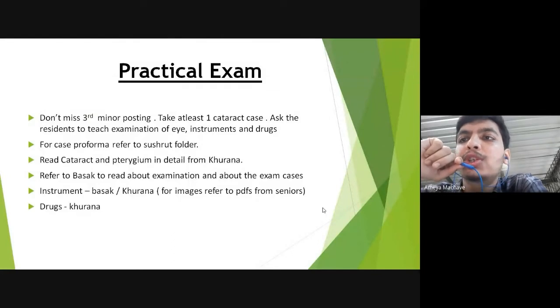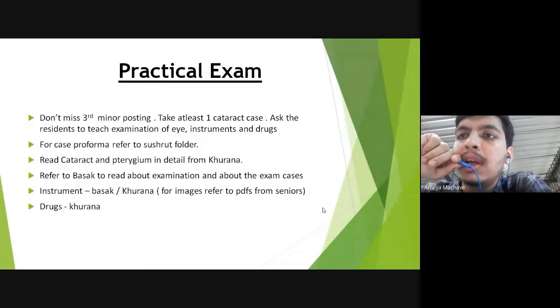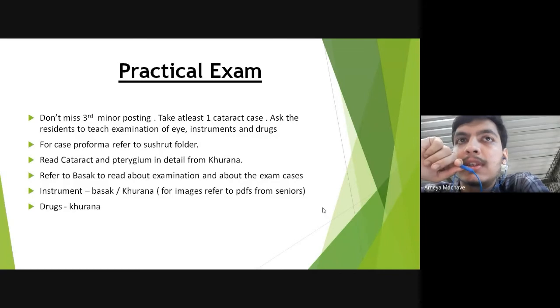In that posting, make sure that you take at least one case of cataract and present it to the resident, and ask the residents to teach you the examination of the eye in a systematic way. And in your 30 days of posting, at least have one lecture on instruments, where you ask the residents to teach you the instrument, how to hold it, what is the use of the instrument, in what surgery it is used, and also have one lecture on drugs.